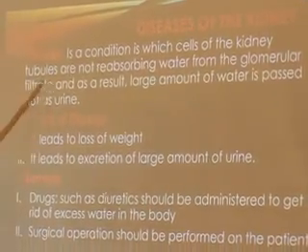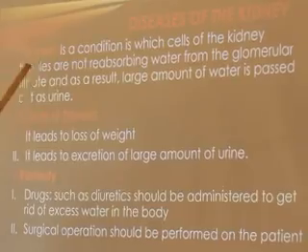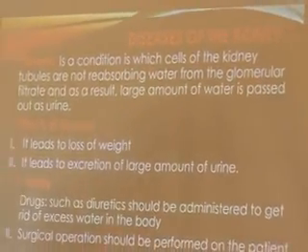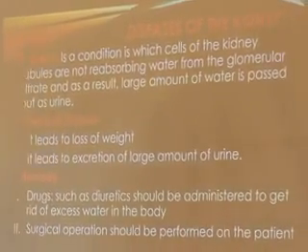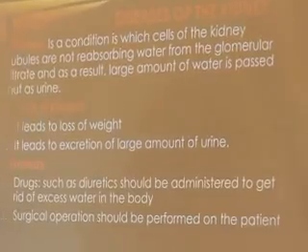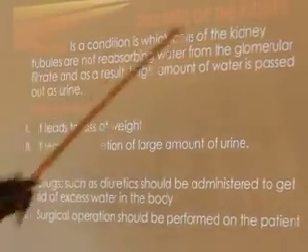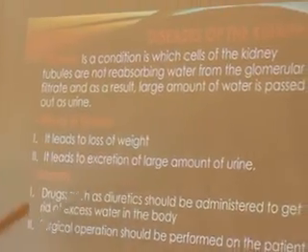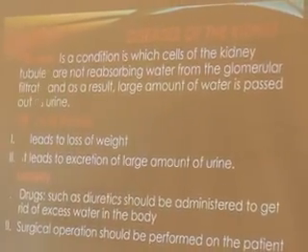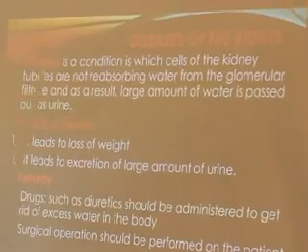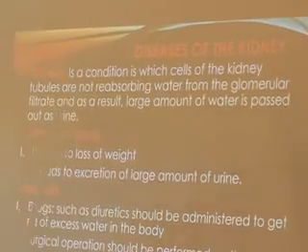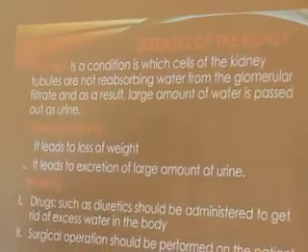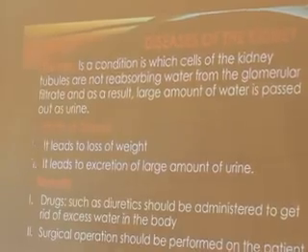Let's quickly look at some of the diseases that can affect the kidney. The first disease I have here is called diuresis. Diuresis is a condition in which the cells of the kidney, there are so many cells that have conglomerated, packed together. They form tissues. These tissues form organs, and this organ is now referred to as the kidney. All right. So when the tubules of these cells are not able to reabsorb water from the glomerular filtrate, as a result of this, a large amount of water is passed out as urine.